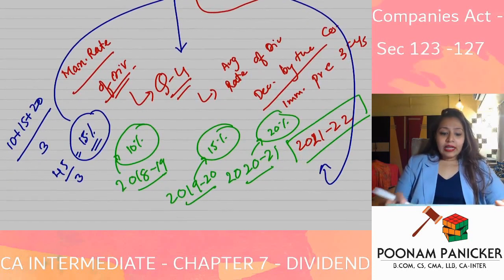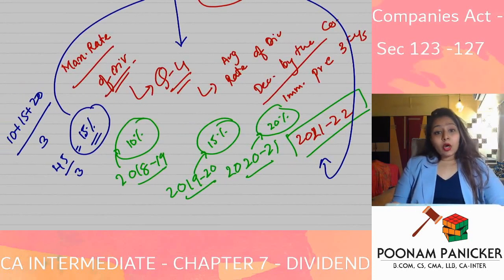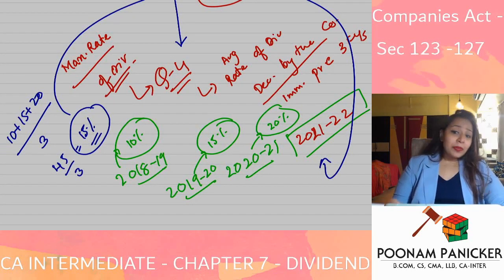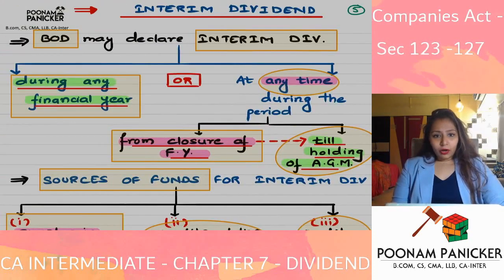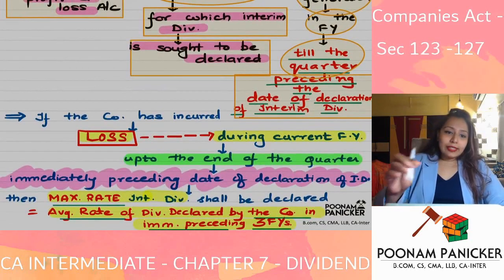This limitation is applicable only if there is a loss in the company till the preceding quarter. So let us summarize that point once again.